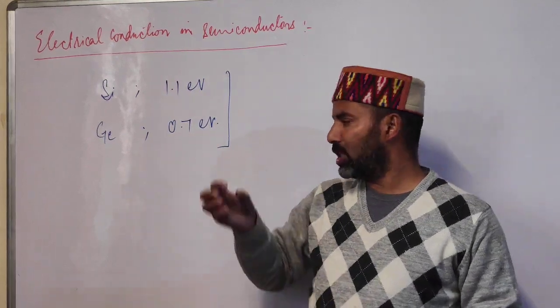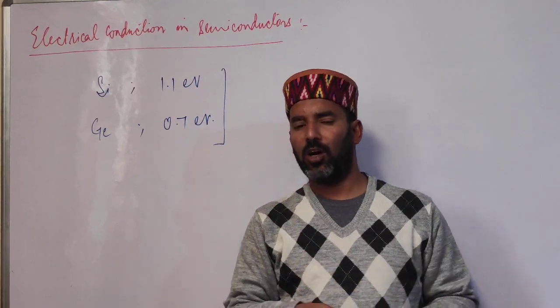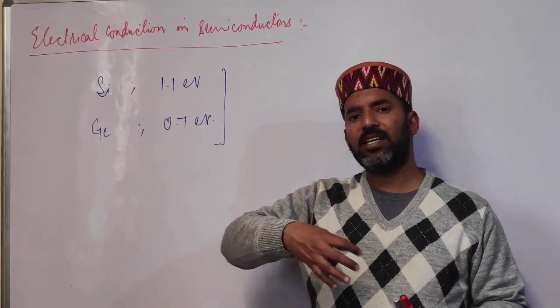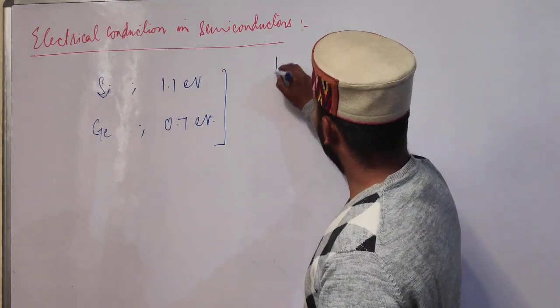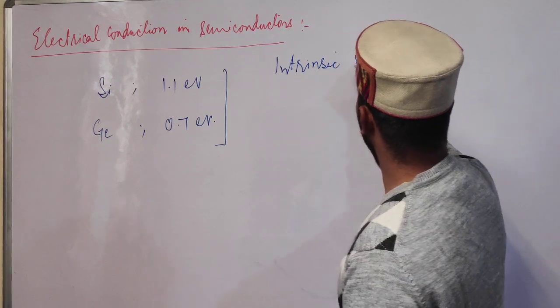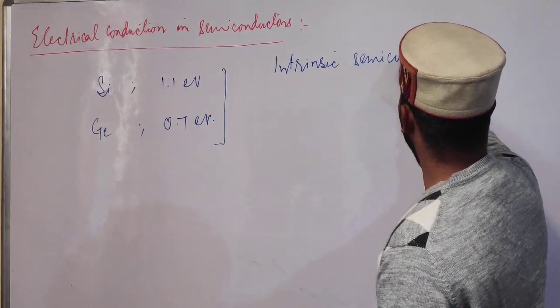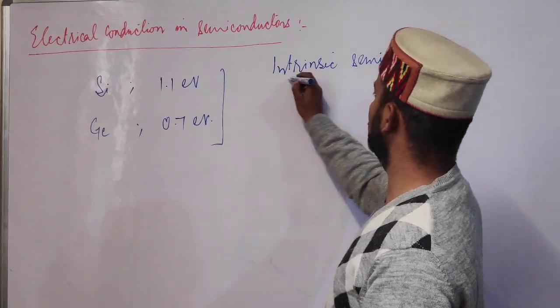So this phenomenon, due to which the electrical conductivity of a solid is increased by raising the temperature only, is called intrinsic semiconduction.